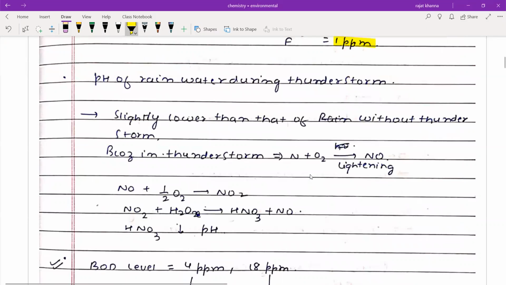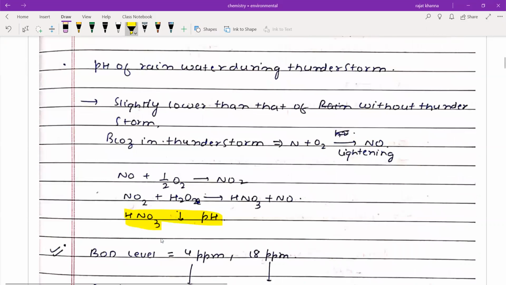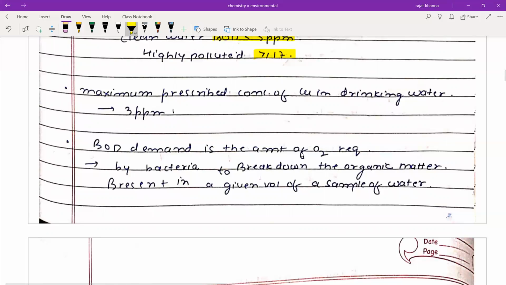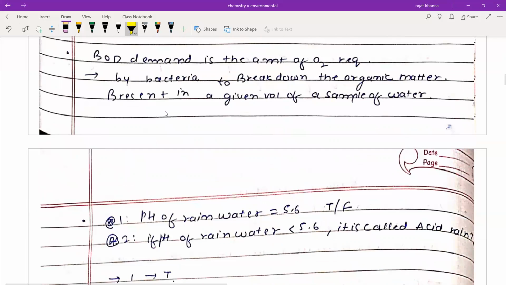Now, pH of rainwater during thunderstorm. During thunderstorm pH will decrease due to the formation of nitric acid. BOD level of 4 ppm indicates clean water and 18 ppm indicates highly polluted water. We know that clean water has a BOD level less than 5 and highly polluted has greater than 17. Maximum prescribed concentration of copper in drinking water is 3 ppm. BOD is the amount of oxygen used by bacteria to break down the organic matter present in a given volume of